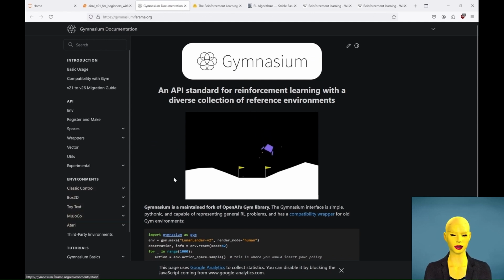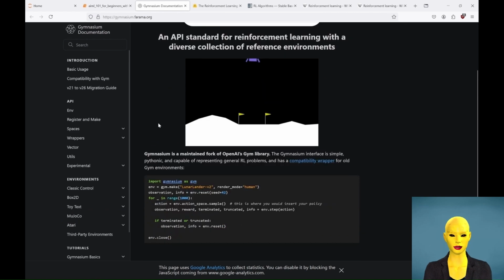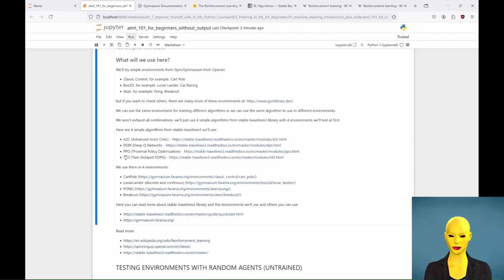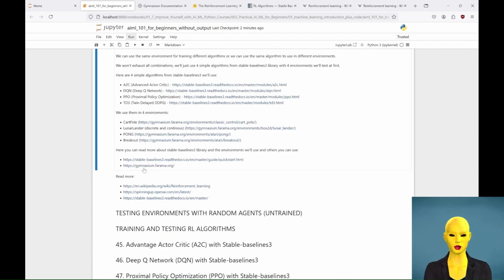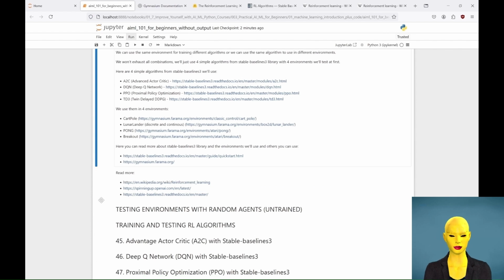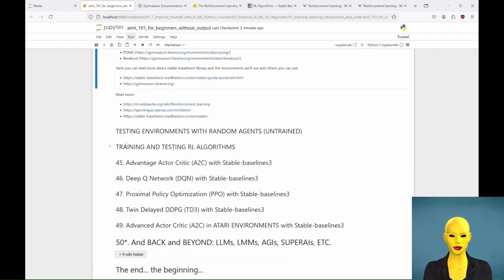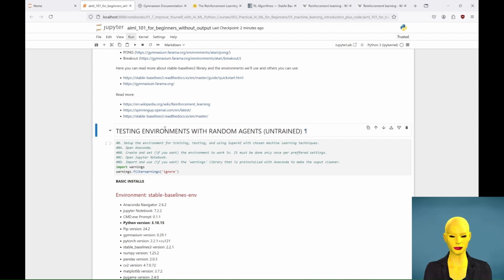In the context of gaming, RL algorithms are applied to environments like Cart Pole, Lunar Lander, Car Racing, Pong, and Breakout, where agents learn tasks like balancing a pole, landing a spaceship, driving a car, or mastering classic arcade games. These environments are provided by the Gymnasium library, which offers a wide range of pre-built scenarios for training RL agents. For example, in Cart Pole, the agent must balance a pole on a moving cart, while in Lunar Lander, the agent has to land a spacecraft safely. In a car racing environment, an agent must learn to navigate the track efficiently. In Pong and Breakout, RL agents learn to play and compete against themselves or human players. By experimenting with RL algorithms in various Gymnasium environments, developers and researchers can explore the power of RL in different domains, and improve performance across complex, real-world scenarios.